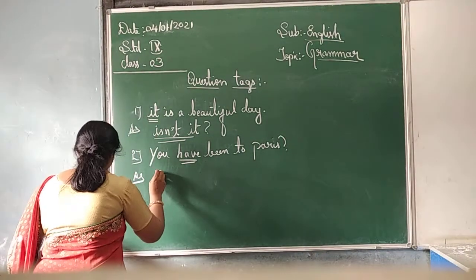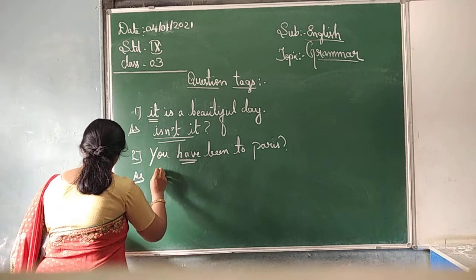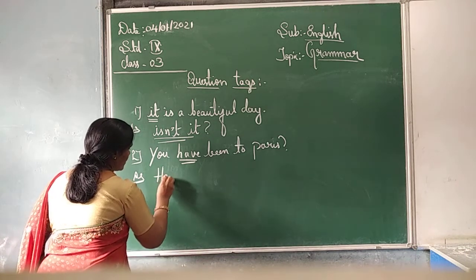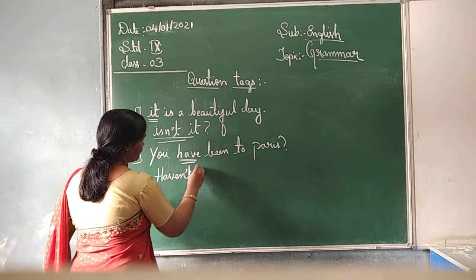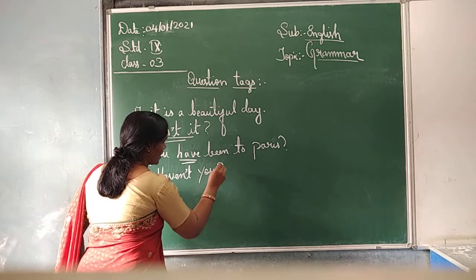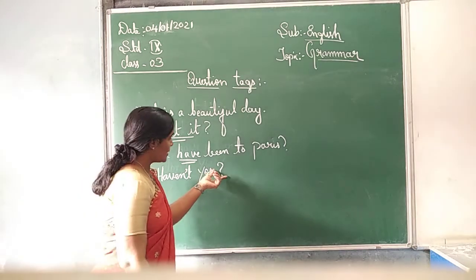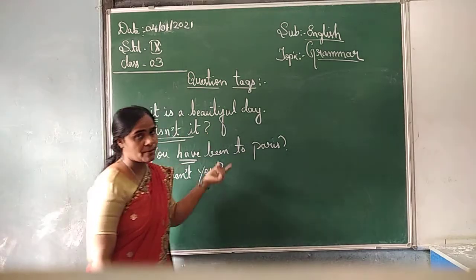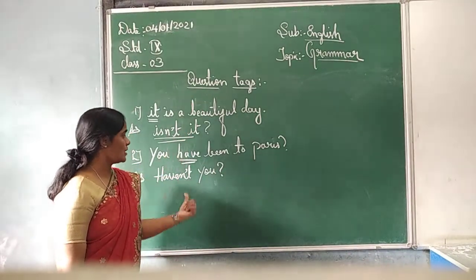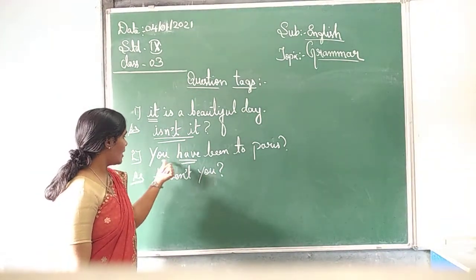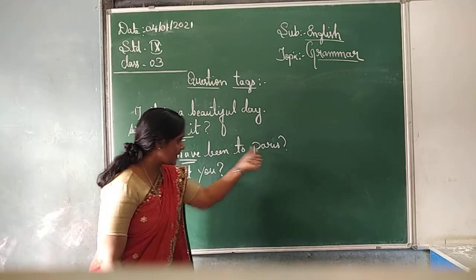Haven't you? Yes, haven't you? Don't forget to write the question mark for your question tag. If you write only a question mark, that is not called a question tag.